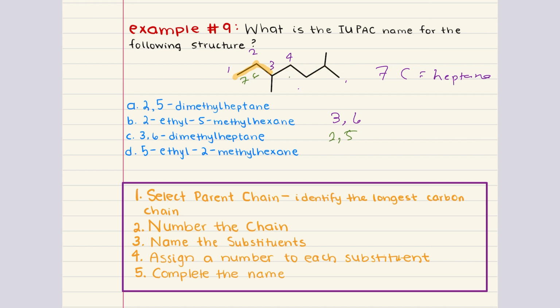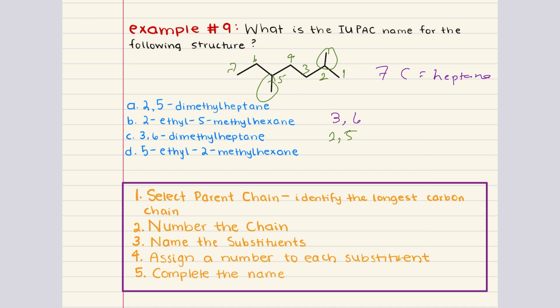So we're going to go ahead and erase this and write it in the correct form. 1, 2, 3, 4, 5, 6, 7. Now we can move into step 3, name the substituents. The substituents are methyl groups located at carbons 2 and 5.